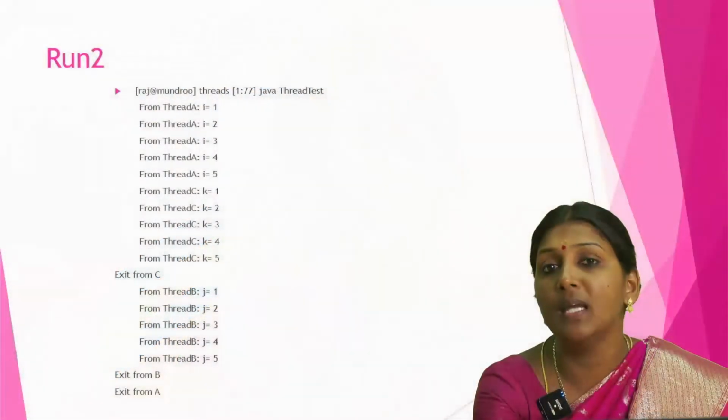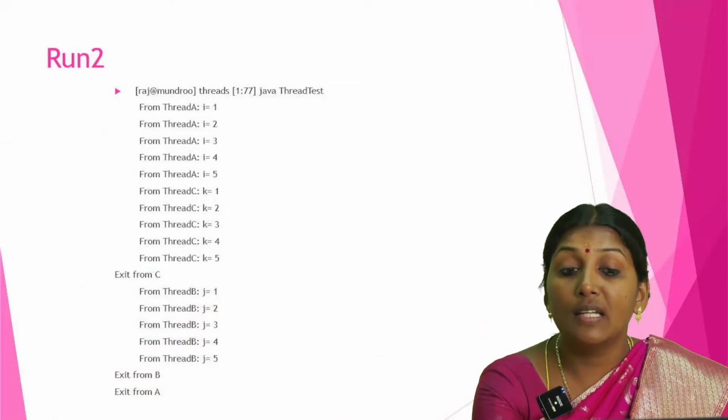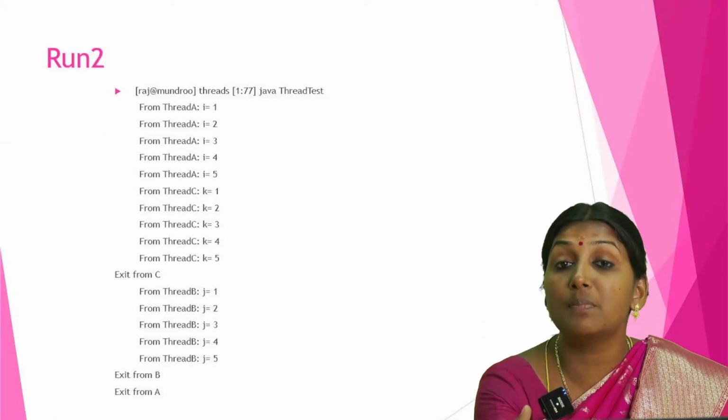For all other programming, if a equal to 1, b equal to 2, then a plus b is 1 plus 2, which is 3. So all the time we will have the output c equal to 3. But in multi-threading it's not like that. For the first run, it shows one type of output. For the second run, another type of output will be given. So it will show different outputs for each and every run.